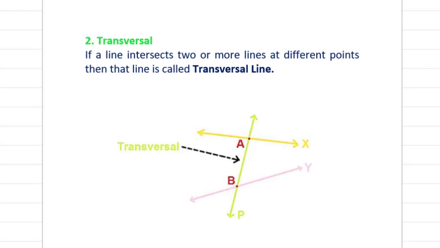Next is transversal line. If a line intersects two or more lines at different points, then that line is called a transversal line. Here you can see x and y are the two lines, and line P is intersecting these two lines. So this line P is the transversal line.